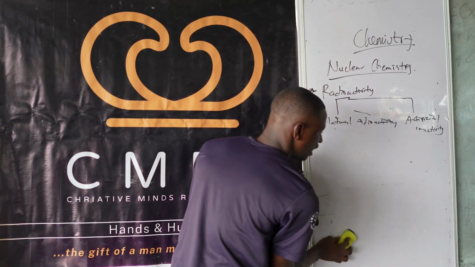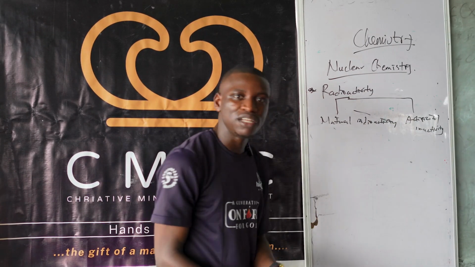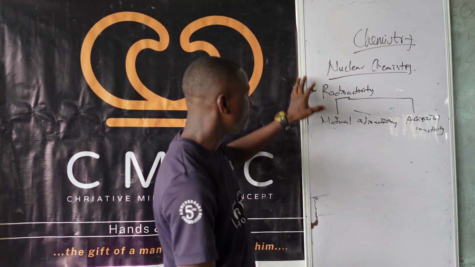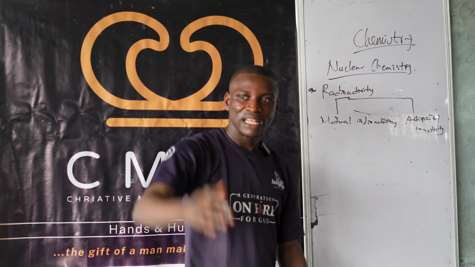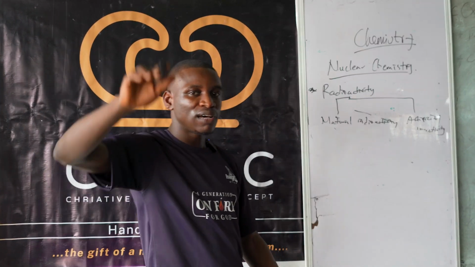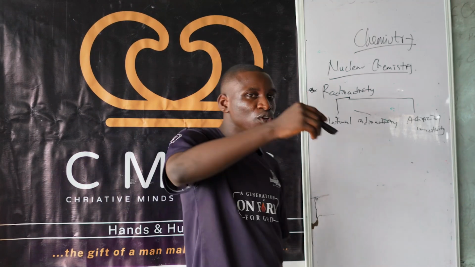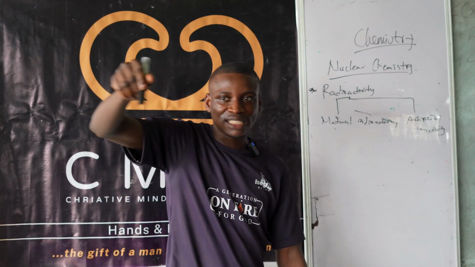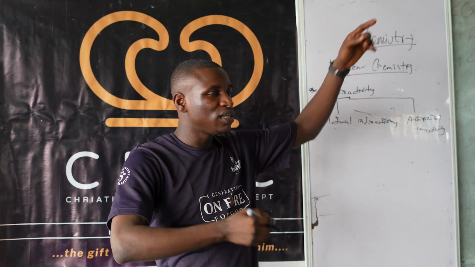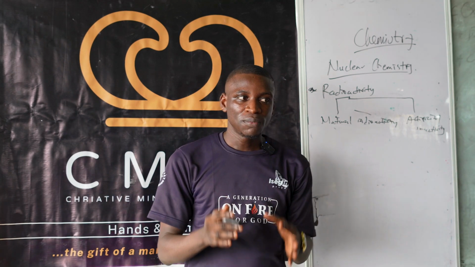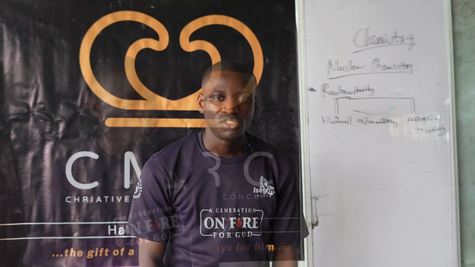And don't forget, I told you that alpha emission is a type of natural radioactivity such that a radioactive substance breaks down and liberates an alpha particle. What's an alpha particle? Helium nucleus. And then the daughter nucleus, that is what you get in the long run, the mass number is going to reduce by 4. The atomic number is going to reduce by what? Going to reduce by 2.